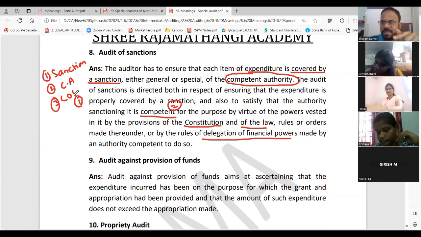It should be done by CA. Don't write chartered accountant. Competent authority. And then it should be based on Constitution of India. That's all. Easy point. Just understand the keywords. You will know how you can write. Framing of sentence and all you can write very easily.